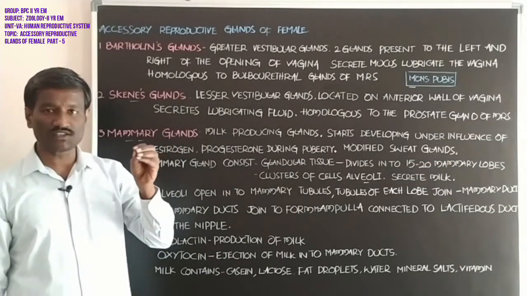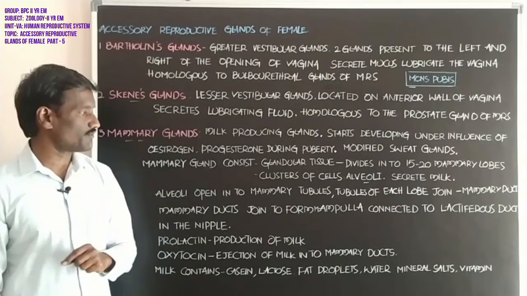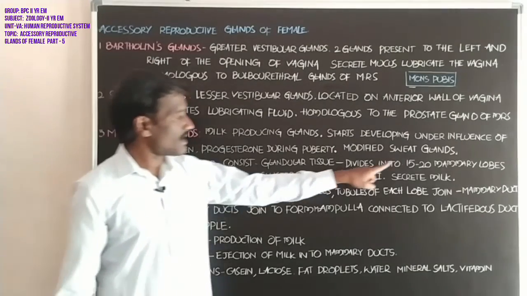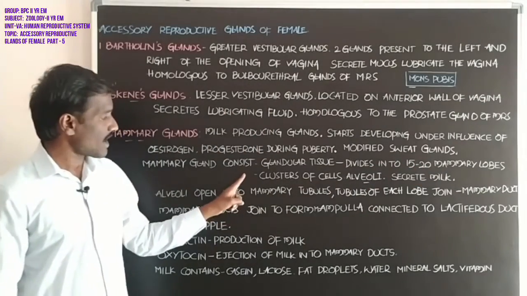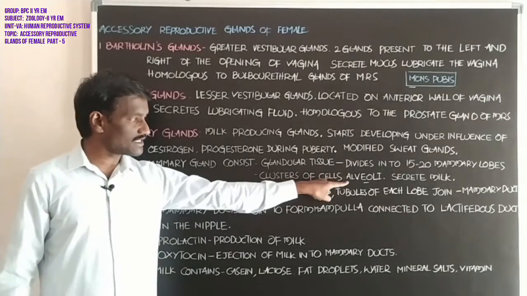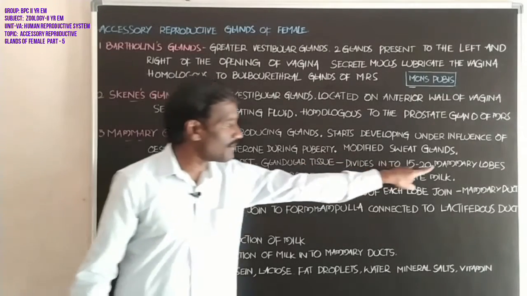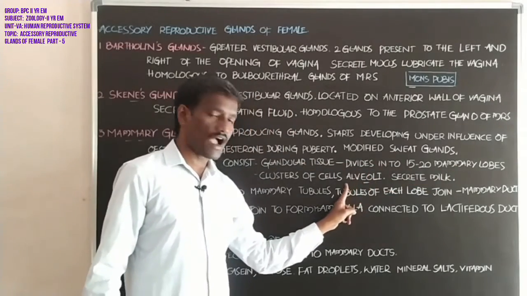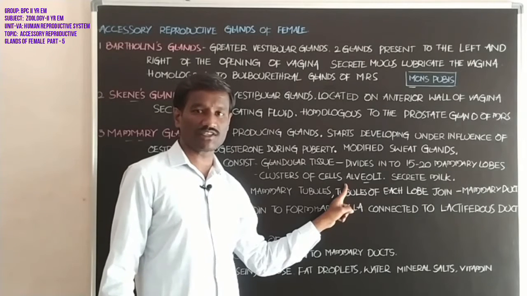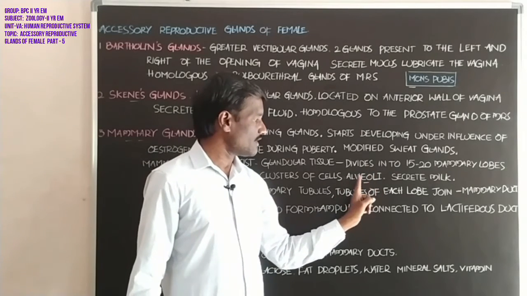The mammary lobes have clusters of cells called alveoli. Alveoli means clusters of cells.